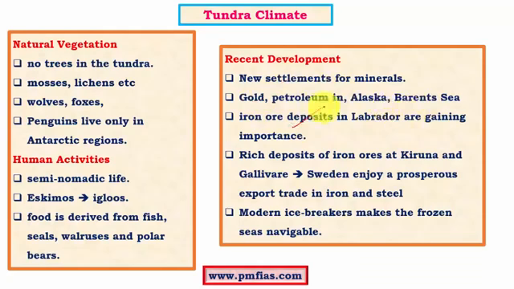And then we have iron deposits in the Labrador region, which is a part of eastern Canada, and it is gaining importance because of the depleting iron reserves around the Great Lakes region. And there are rich deposits of iron ore in parts of Sweden, and hence Sweden enjoys a prosperous export trade in iron and steel. So modern icebreakers again facilitate the transportation of these raw materials. As a result, these raw materials which were inaccessible a few years ago are now made accessible.